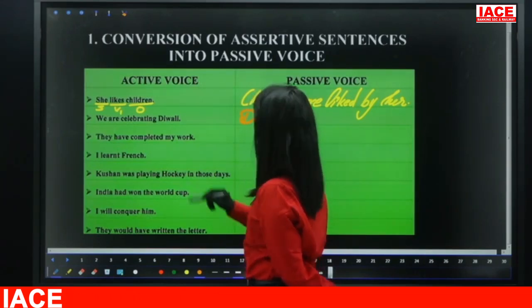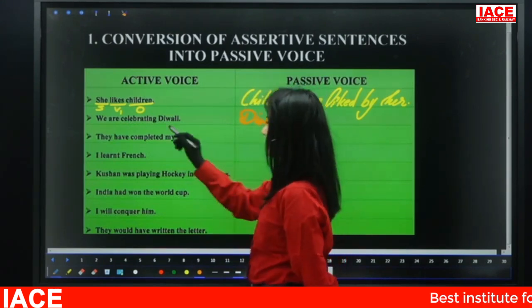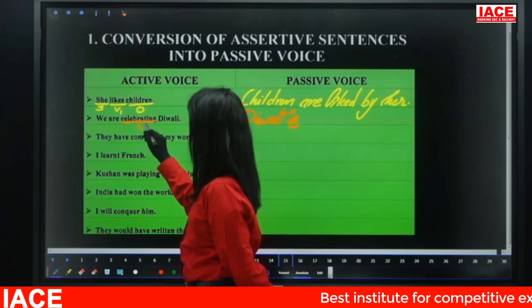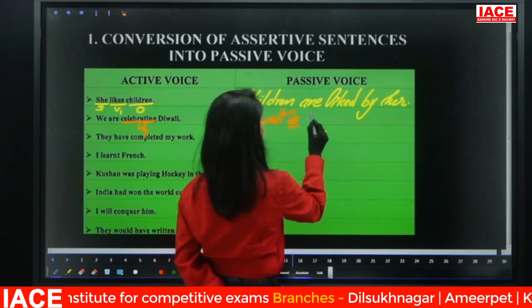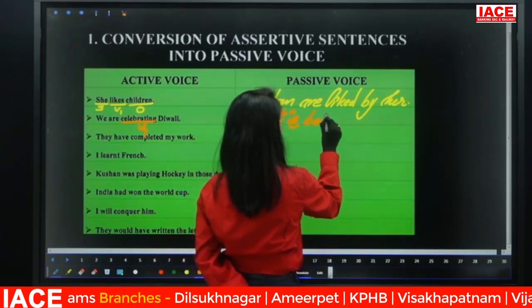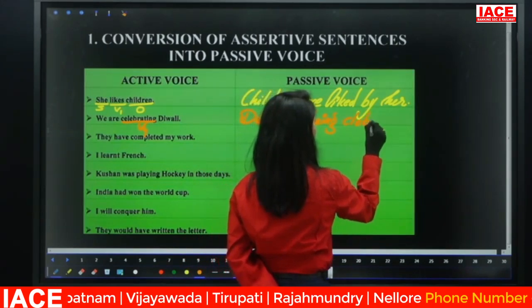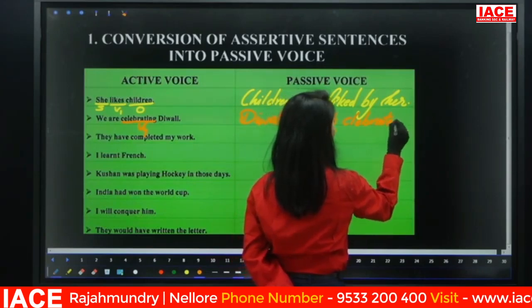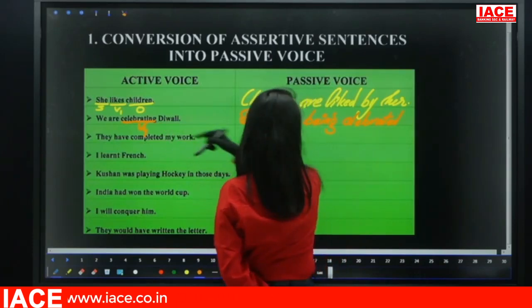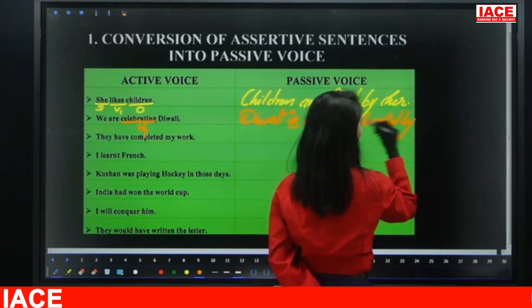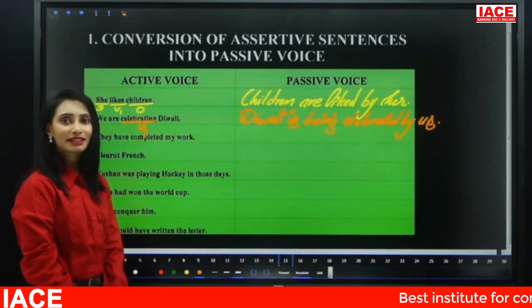So Diwali became subject. Diwali is singular. So Diwali is here. The verb celebrating is in V4. So when the verb is in V4, what is the be form? Yes, it is being. So Diwali is being. Verb should be in V3, that is celebrated. So here we have celebrated and the action by we becomes us. So Diwali is being celebrated by us.